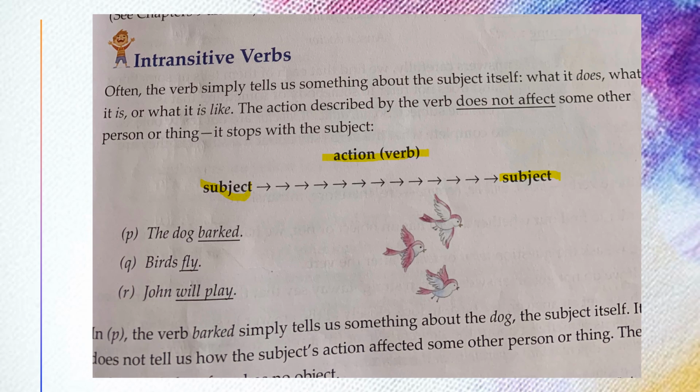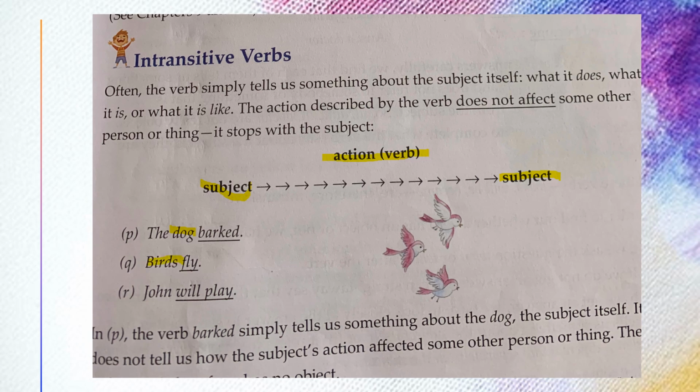And as I told you, according to the definition, the subject is talking about himself, itself. There is information about the dog only. Dog is our subject. In the next, birds itself again.